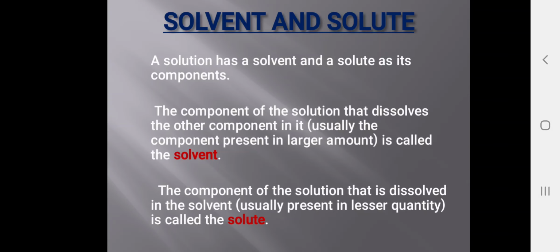For example, if we take a solution of sugar and water, water is the solvent. Why? Because it is larger in amount, and it is dissolving the sugar in water.